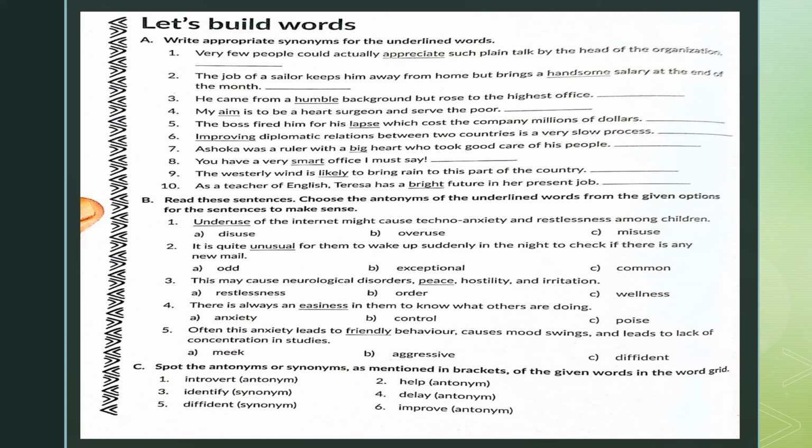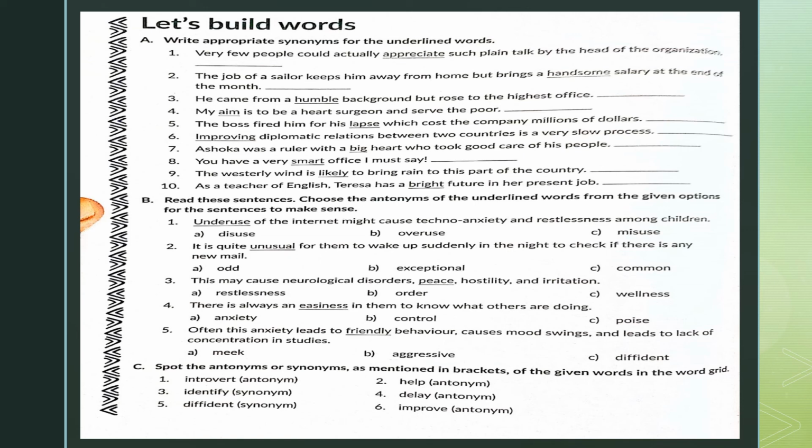Come to exercise B. Read these sentences, choose the antonyms of the underlined words from the given options for the sentences to make sense. Now this, children, I'll help you with the first one. Rest, the options are already there. Find the most suitable answer. Underuse of the internet might cause techno anxiety and restlessness among children. So underuse, what would be the opposite of underuse? It is of course overuse. Similarly, choose the correct antonym for the rest of these sentences.